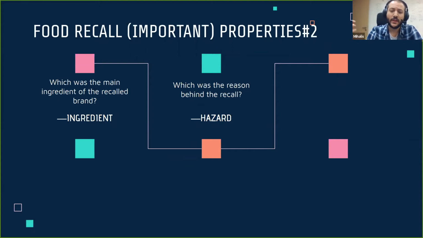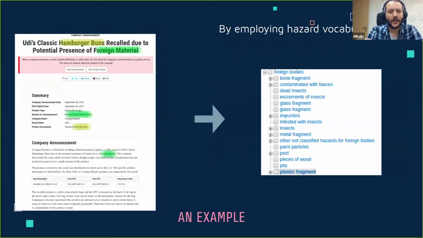The second one is the reason of the recall. Why was the specific ingredient recalled? What went wrong? Again, going back to our example, you can see here annotated with the green annotation the reason behind the recall. And the reason behind the recall is actually that small pieces of plastic were found within these hamburger buns.